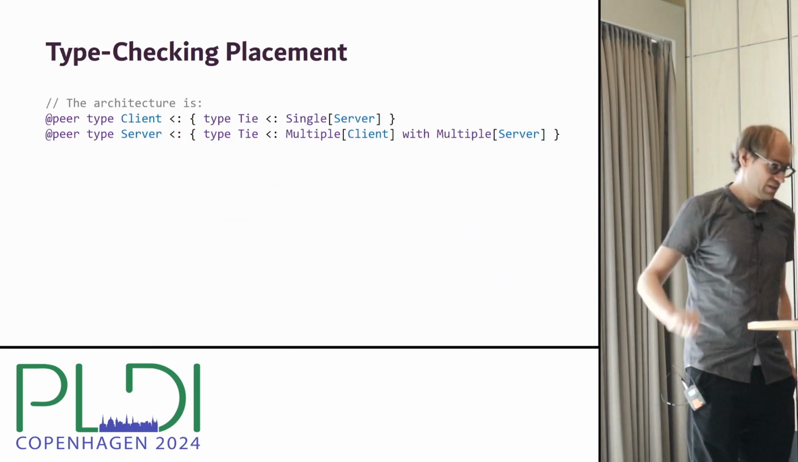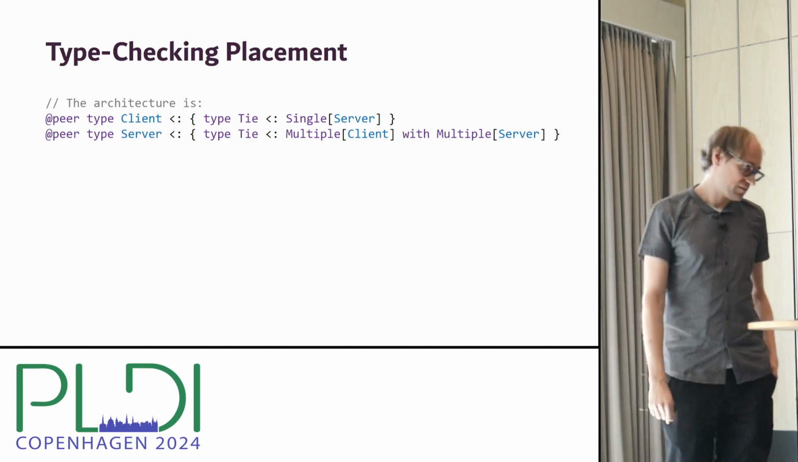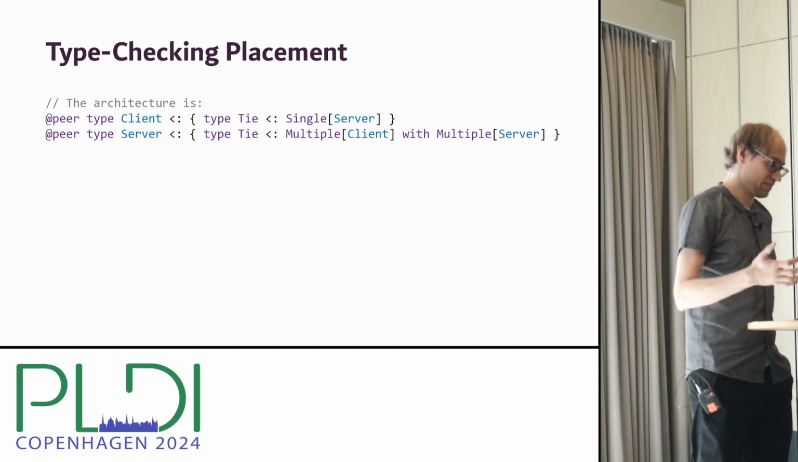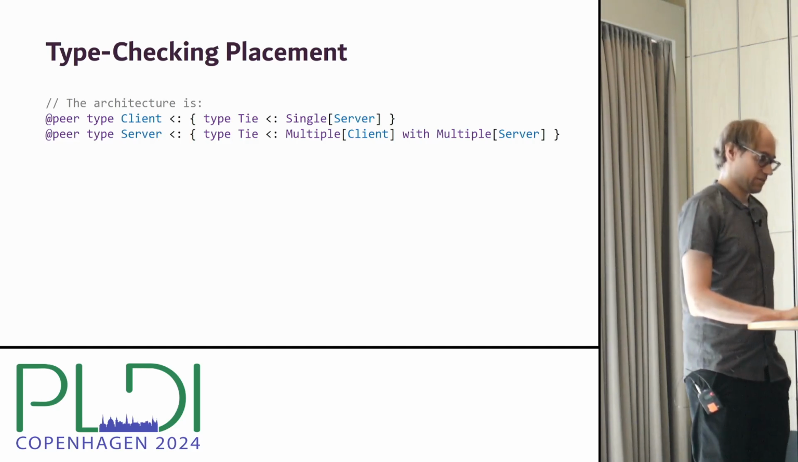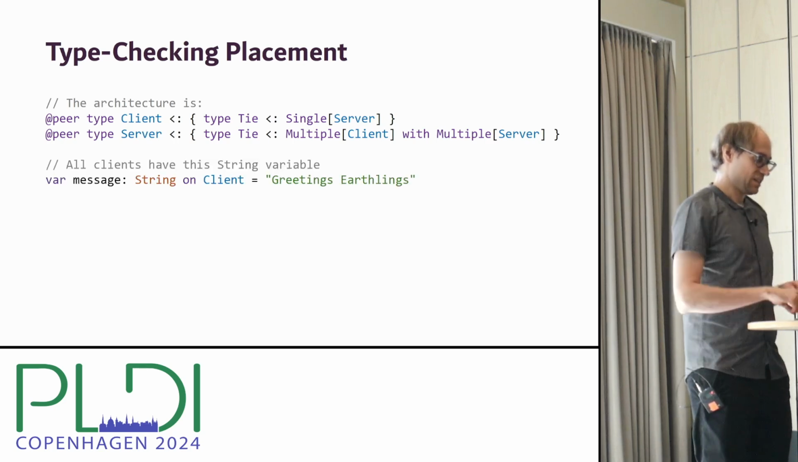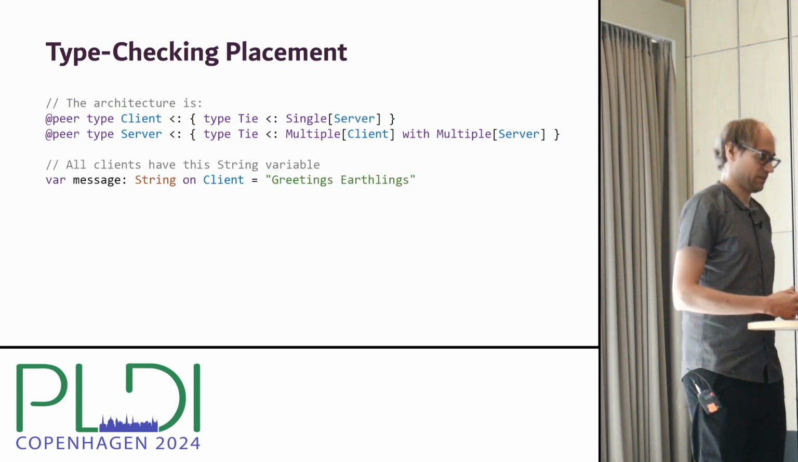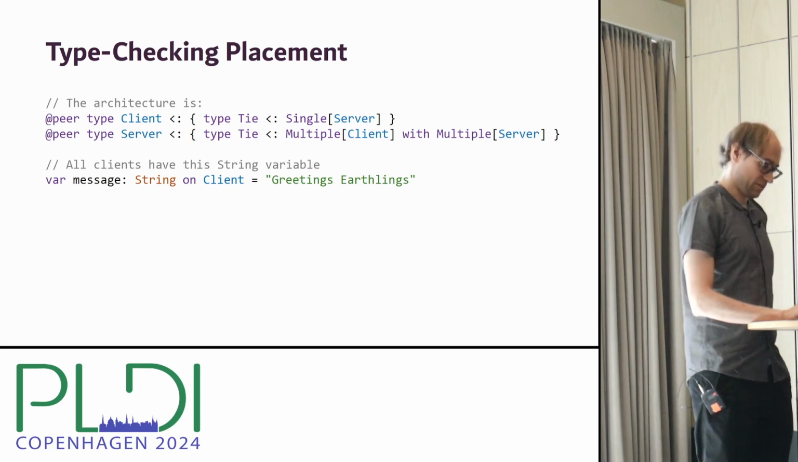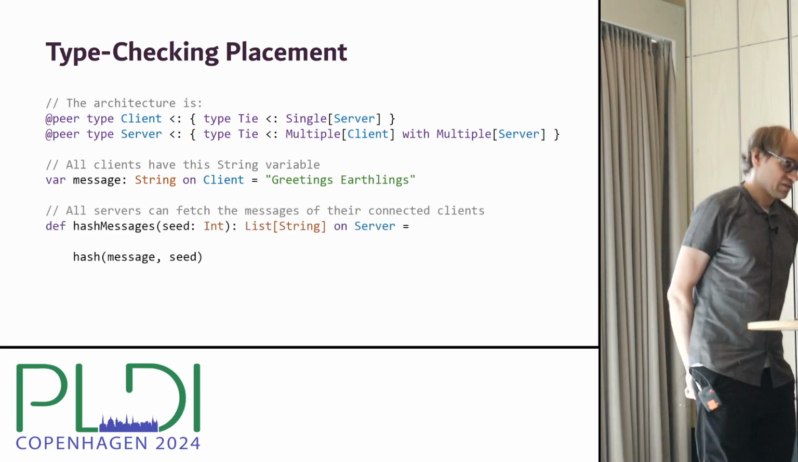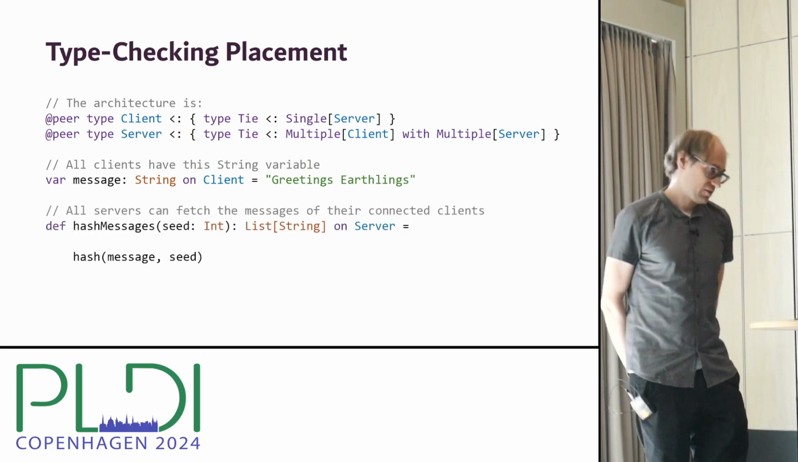So we've already seen how we define the architectural relations of the different peers. Here we define a client that always connects to a single server, and the server that connects to multiple clients and multiple servers too. And then every client has this message variable here. Given by the type of message, we can see that this is a string placed on the clients. And then the server can now access the messages of all the connected clients.